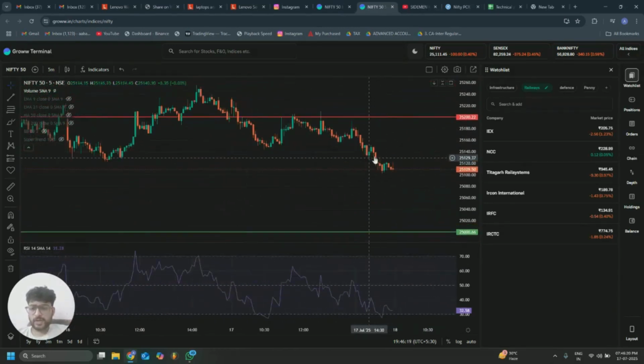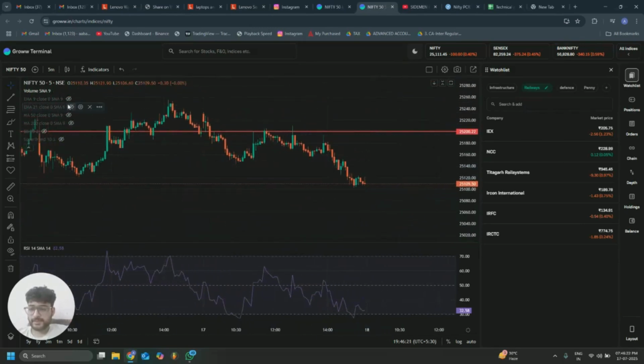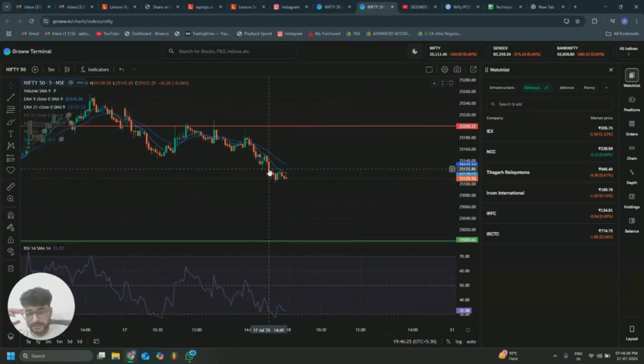Firstly, let's look at the EMAs, the 9 EMA and the 21 EMA. Currently, the 21 EMA is above the 9 EMA, which is above the price. So the short-term momentum and the short-term trend is bearish. Short sellers may be attracted towards it.